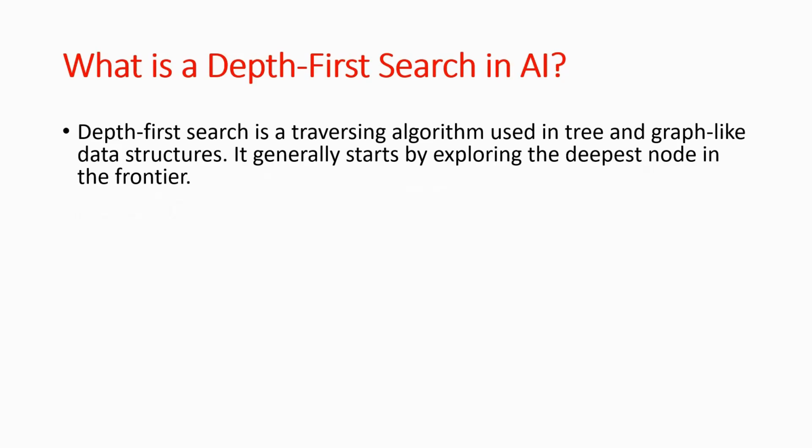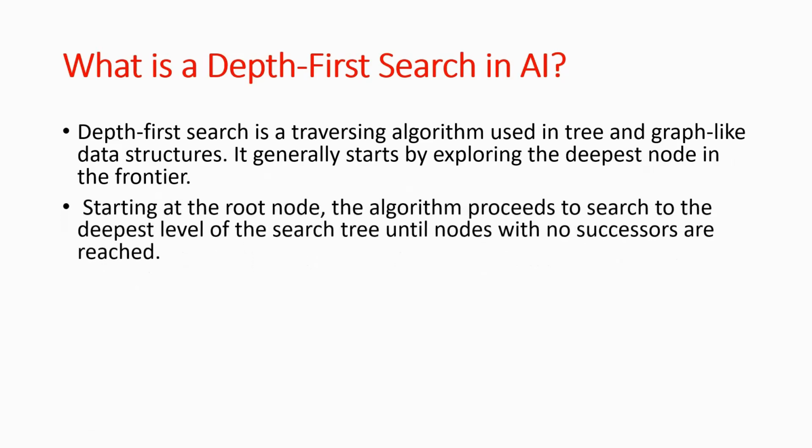So imagine you solve a maze, right? DFS is like choosing one path and walking all the way until you hit a dead end, right? When you hit the dead end, you backtrack. You go back and try the next path. If you enter a dead end path, we come back and move to our next route.